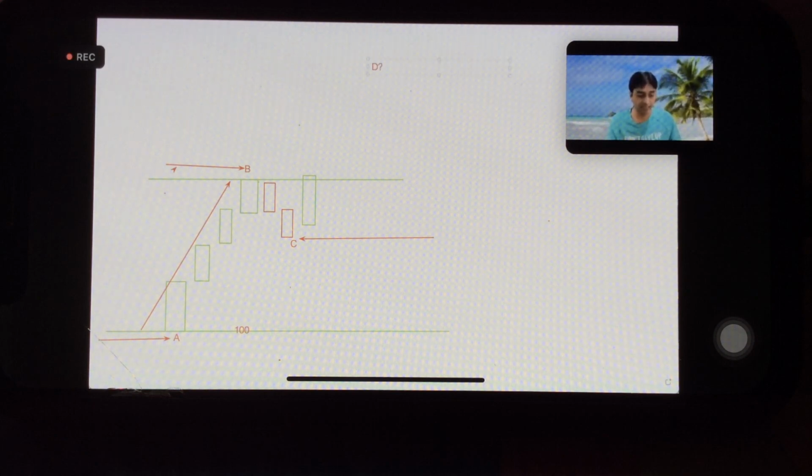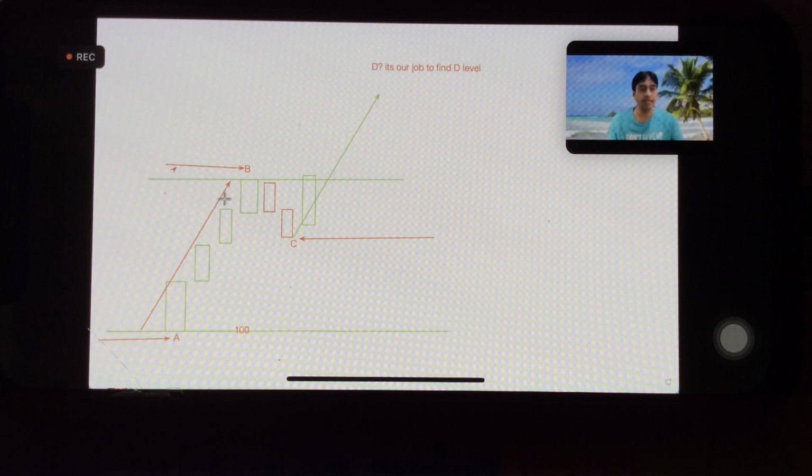Where will D be? It's our job to find the D level. So what are the rules for that? When an initial price movement is partially retraced, and price again starts the up move with an equidistant move, equidistant of the original move. So this is the original move, and price from C will move equal.